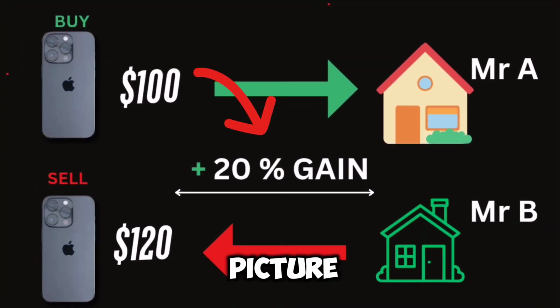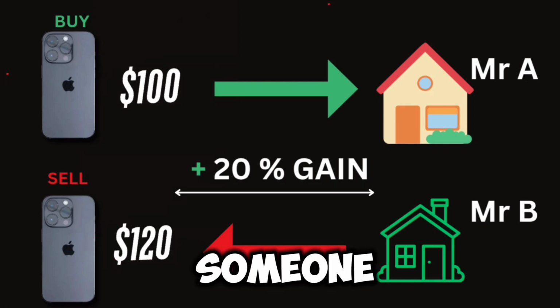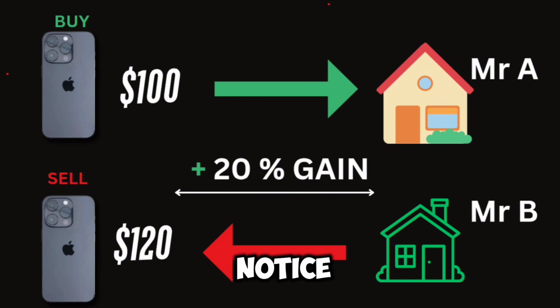For example, in this picture, let's assume that two people in your area, Mr. A and Mr. B, they both buy and sell iPhone, right? While Mr. A buying price is $100 and Mr. B selling price is $120. As someone who wants to make profit, you notice you can go to Mr. A shop and buy this same iPhone at $100 and take it to Mr. B and sell it at $120, which you make 20% as gain. So what you just did over right here is called arbitrage.